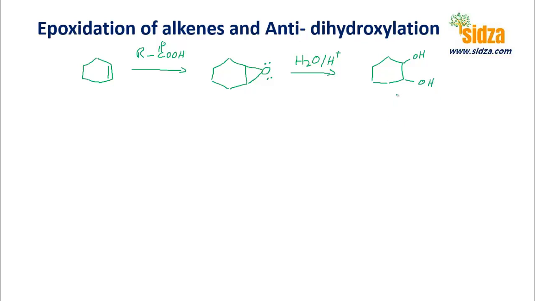But remember, it's anti-addition, so that means if one of the hydroxyl groups is above the plane, the other one should be written in the dashed line, meaning it is going away from the plane. The hydrogen here will be in the dashed lines, and here the hydrogen will be with the solid line over here.